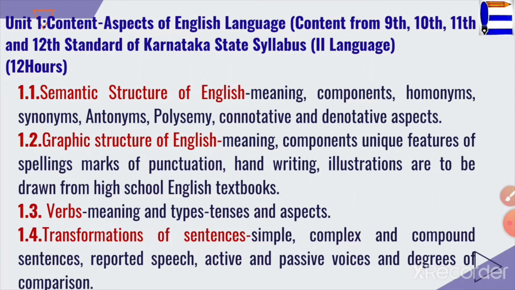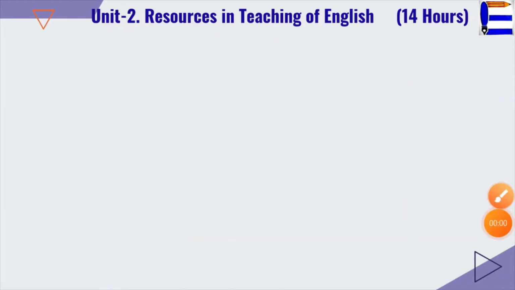Then there had been a question in 2017 on reported speech, which was not a transformation but a theory question. What is a reported speech? And support your answer with suitable examples. There had been a question on degrees of comparison in the year 2017, 18 and 19, wherein the question was about the meaning of degrees of comparison, and illustrate your answer with suitable examples.